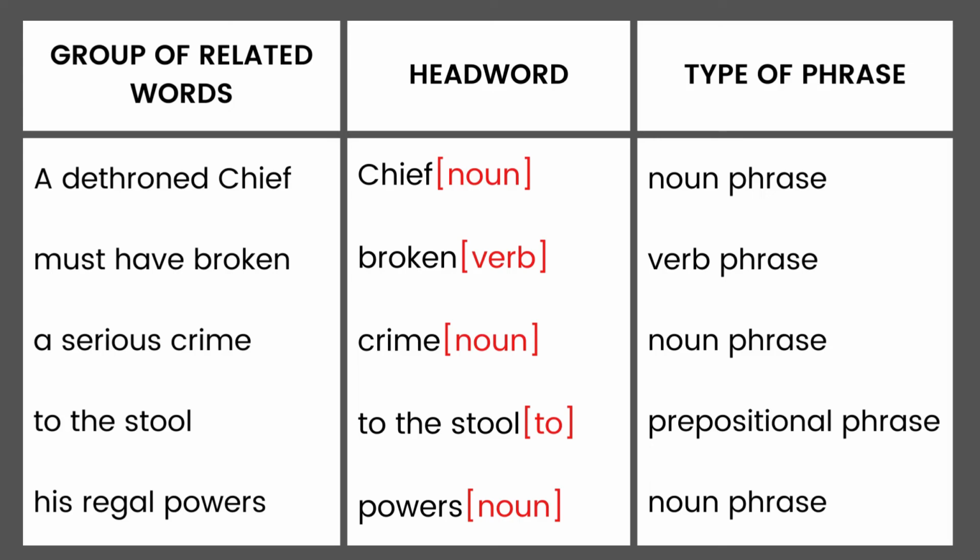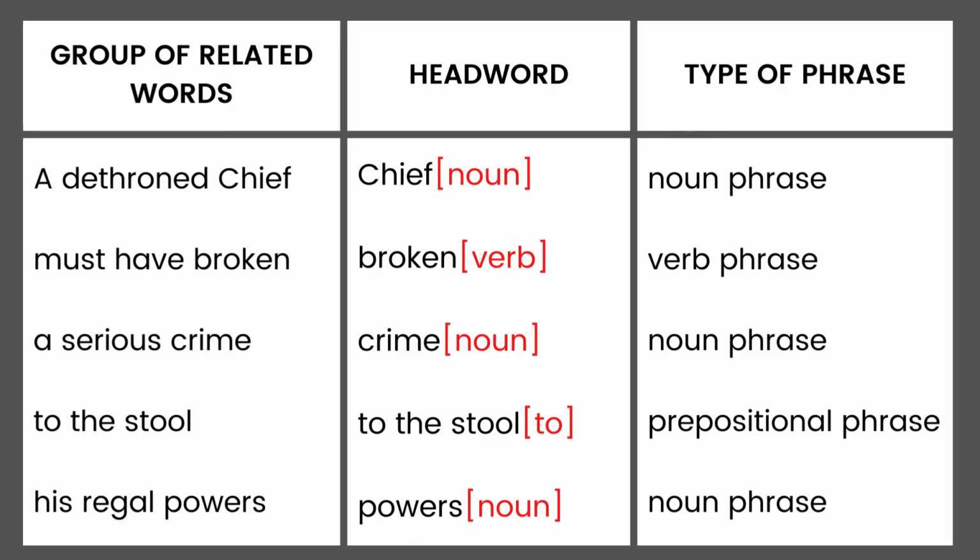The fourth phrase is to the stool. The head word of this phrase is to, and the part of speech of to is a preposition. Therefore, we have a prepositional phrase. And now the last phrase is his regal powers. The head word of this phrase is powers. Powers is a noun. Therefore, it is a noun phrase.